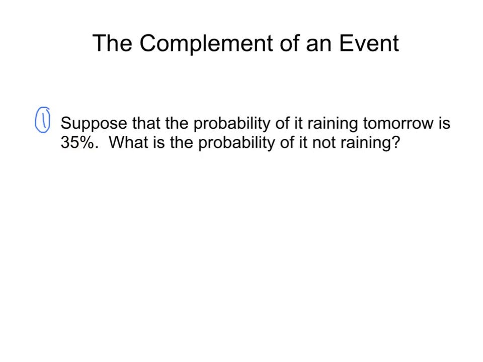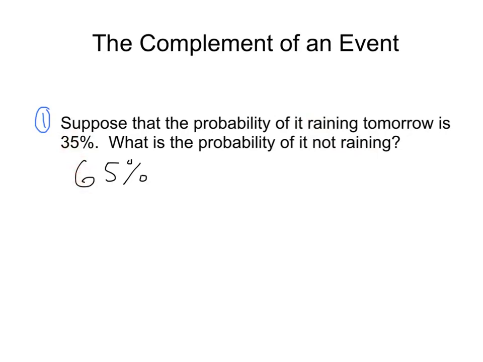Right? And you can think about that for a second. If there's a 35% chance of rain, what's the chance that it wouldn't rain? Well, the answer is 65%. How do I know that? It's because the chance of it raining and not raining have to add up to be 100%. So 35 plus 65 adds up to be 100%.